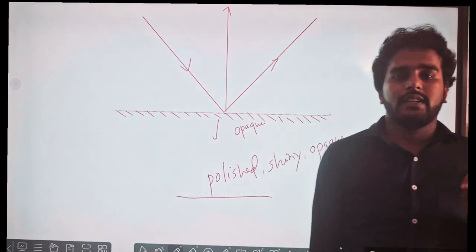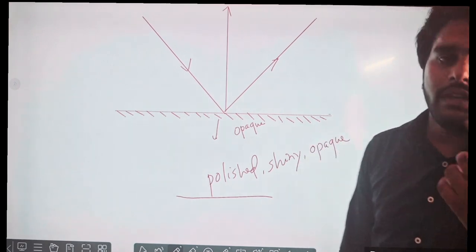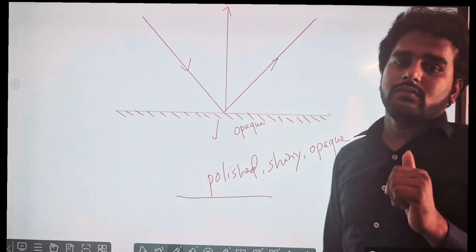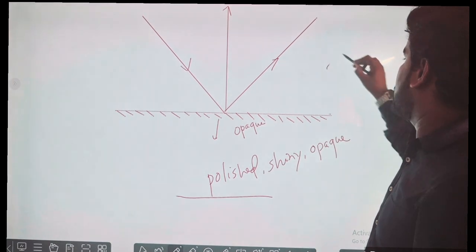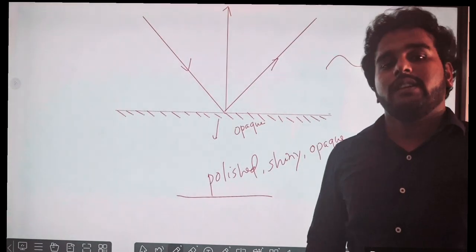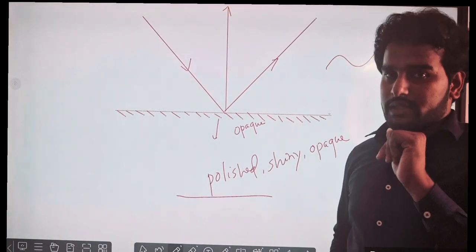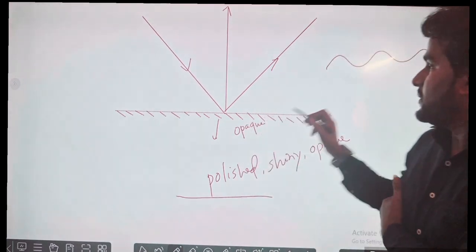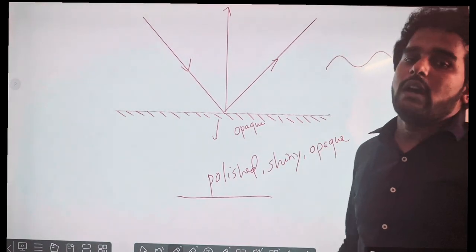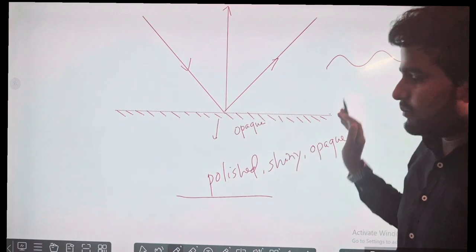These three conditions are needed. But you should ask, sir, is reflection occurring only on a polished surface? No. Other surfaces are also there. On a rough surface like this, reflection will occur, but the figure will be different. I will say later. Let me make you understand how the reflection occurs on a polished surface.